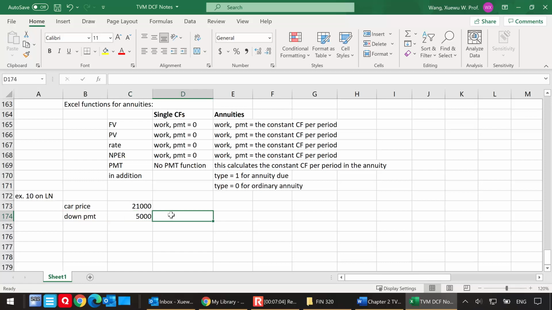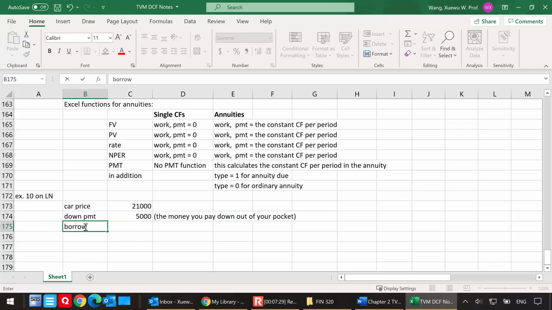Some of you may have a hard time understanding what this means. This is basically the money you pay down out of your pocket. In other words, you have $5,000 of your own money, and you can use this to apply to the car price. So that means you're going to borrow the difference, which is 21,000 minus 5,000. So that's 16,000.